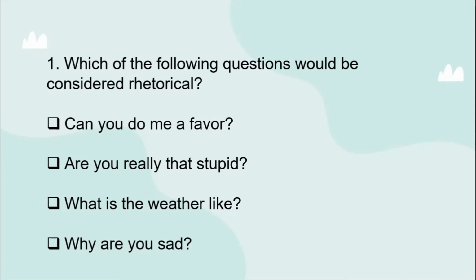And why are you sad? Here I'm asking for a reason. After trying to understand these four sentences, what do you think? Which could be the rhetorical question? Yes, it is question number 2, which is the rhetorical question. Okay, so simple. Let's come to one more example.